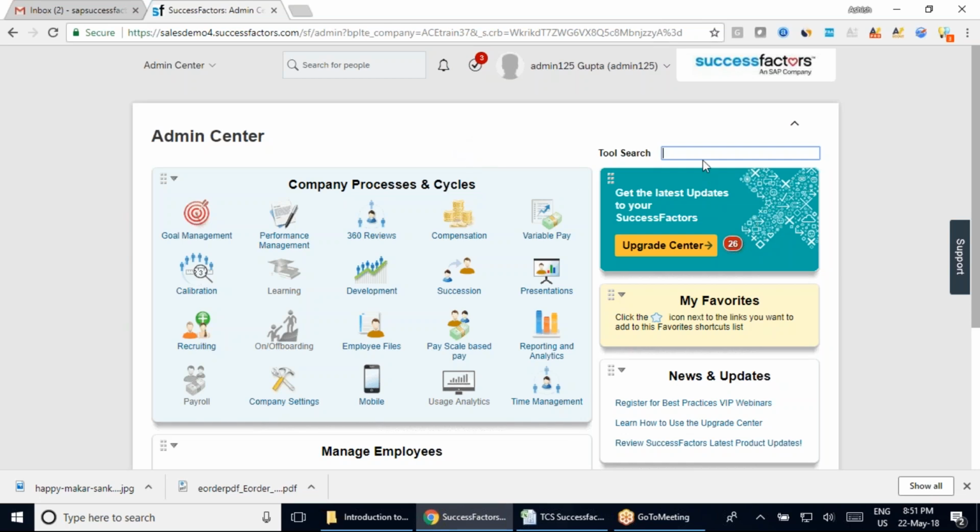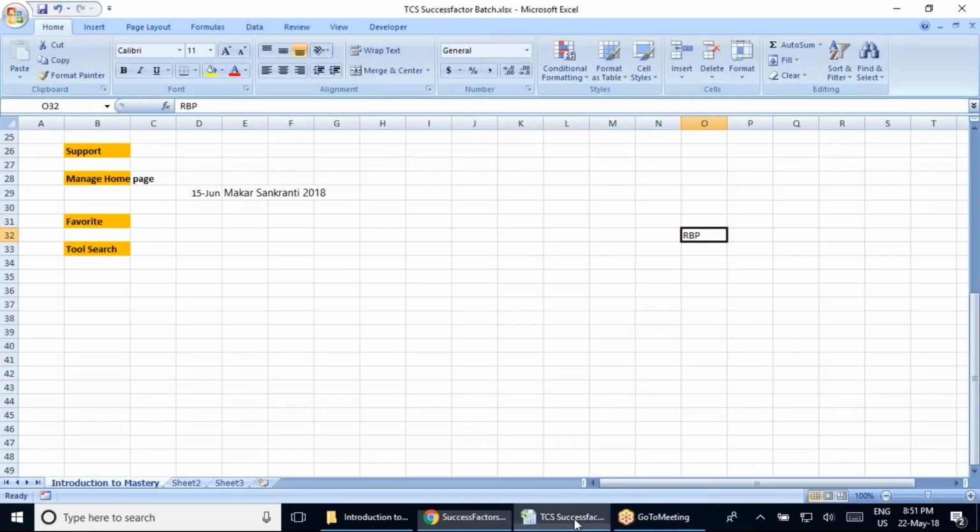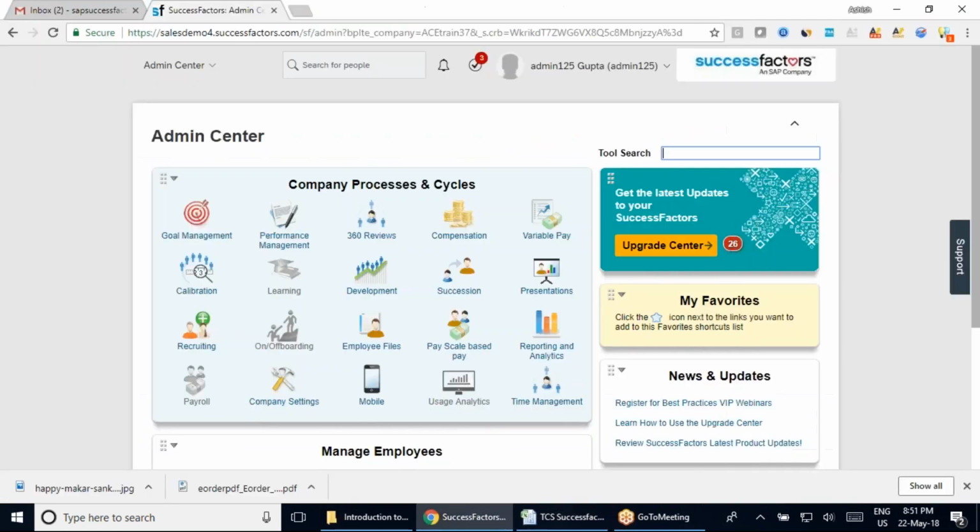That's something which we will discuss. Okay, let's come back to your tool search. And in your tool search, let's suppose we have this node, if you remember, manage homepage. So what I'm going to do here, team, I'm going to type it here as manage.